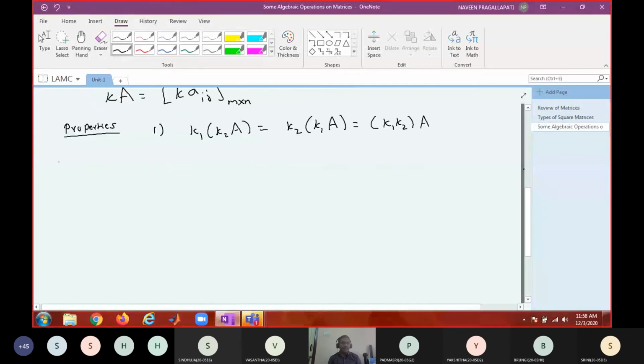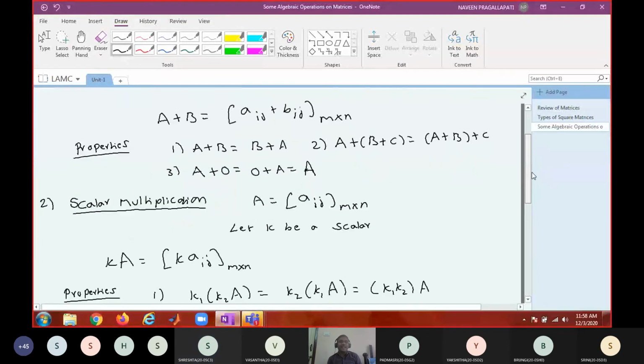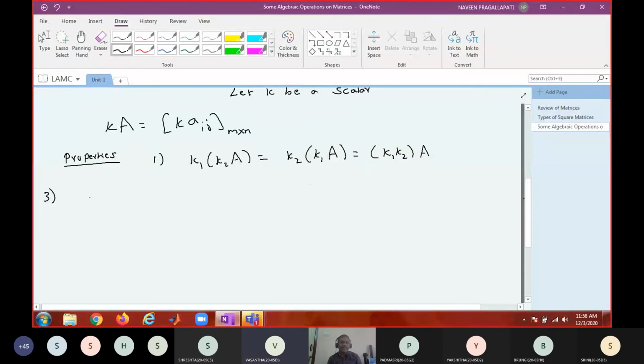Next, now you people are telling subtraction. What is the other better name we can use instead of subtraction? Addition of negative. Instead of subtraction, can I call it as difference? Okay, so matrix addition, matrix difference. So difference of matrices.